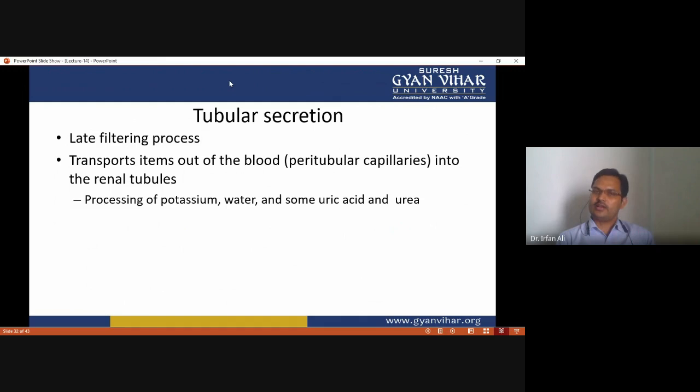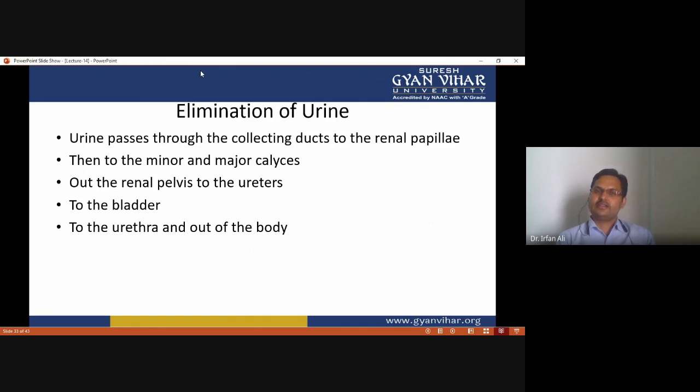Then comes tubular secretion. It is a layered filtering process, and it transports items out of the blood, from the peritubular capillaries into the renal tubule, including potassium, water, and some uric acid and urea. And then elimination of urine.